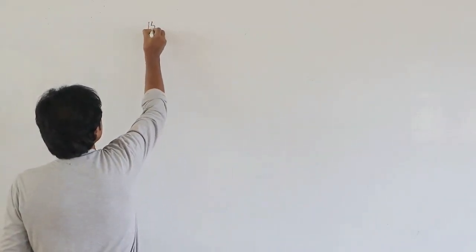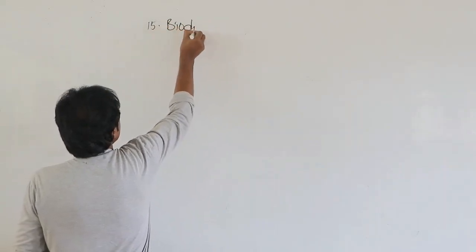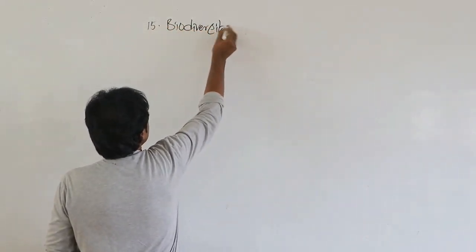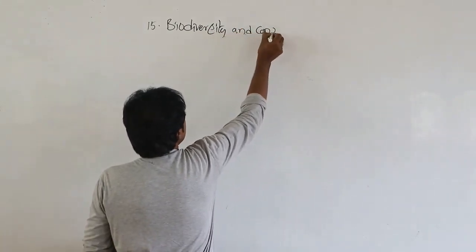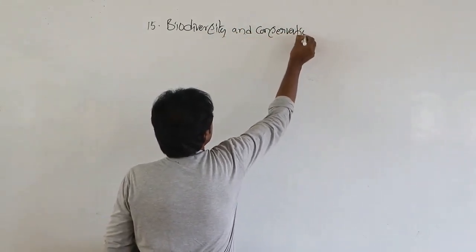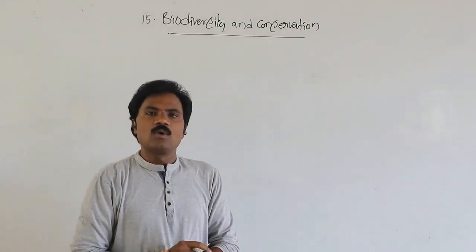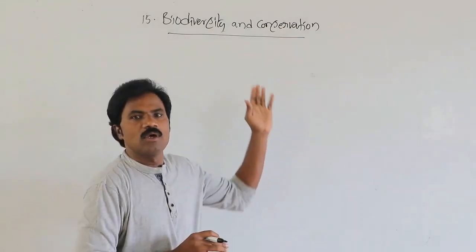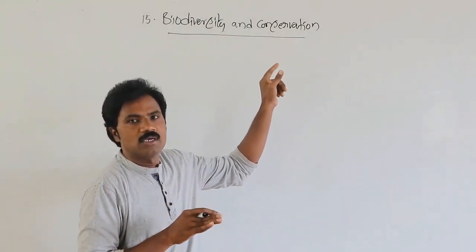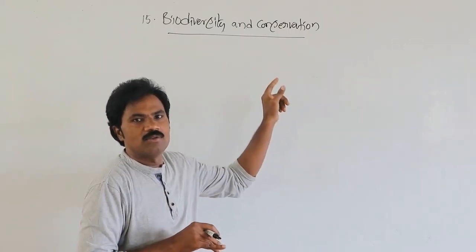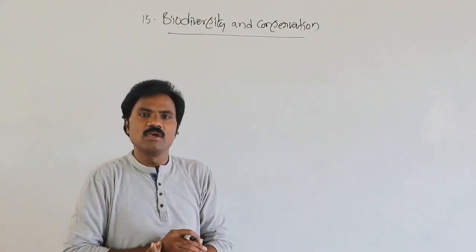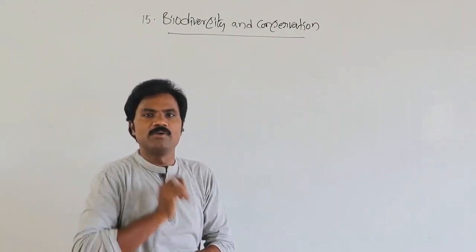Hello students, today we discuss another chapter, that is biodiversity and conservation. In this chapter, only two subtopics are there: what is meant by biodiversity, and how to protect and conserve such organisms, that is conservation. Here, the first subtopic is related to biodiversity.